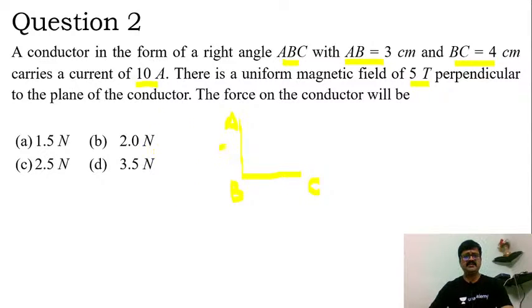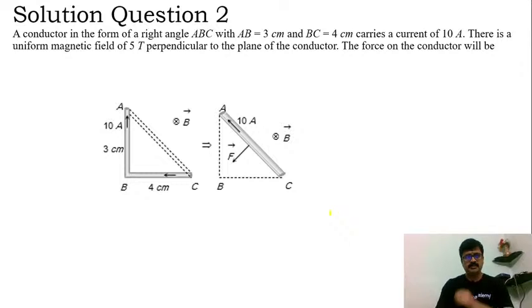And they say that AB is 3 and BC is 4 here. That is what they have mentioned, my dear students. So accordingly, let's go ahead and crack this question quickly. Now, I can consider this right angle beam like this. That means the resultant of AB and BC would be what?